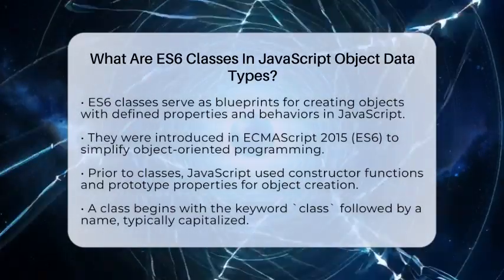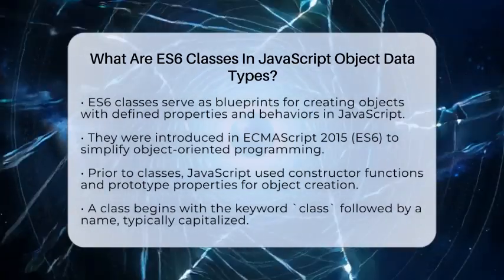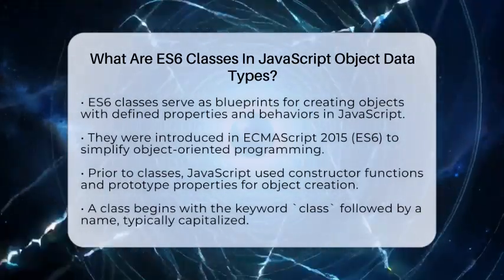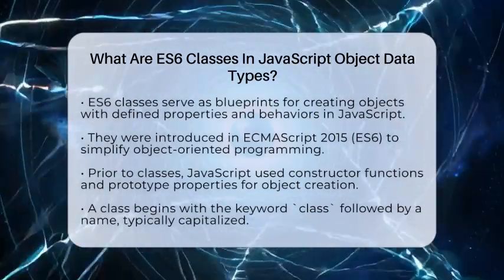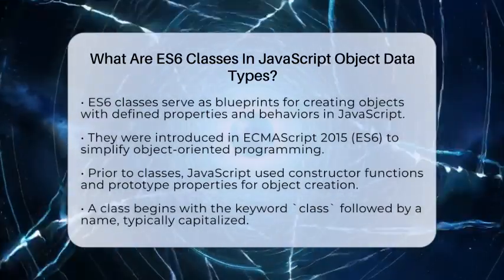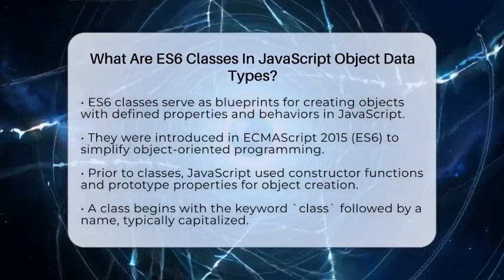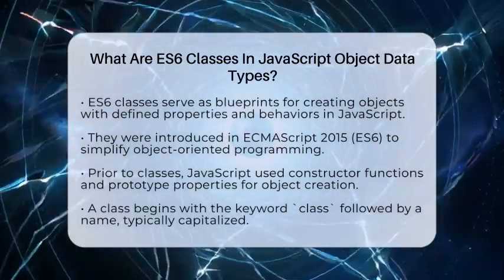These classes were added in ECMAScript 2015, also called ES6, to make writing object-oriented code easier and clearer. Before classes, JavaScript used constructor functions and prototype properties to create objects. But with classes, you can write cleaner code that looks more like traditional object-oriented languages.